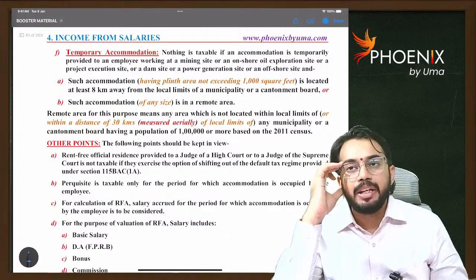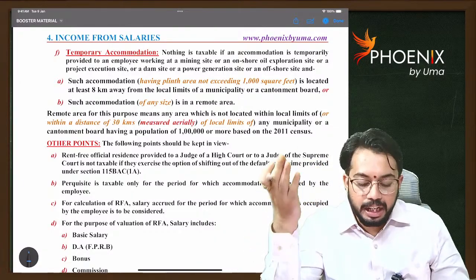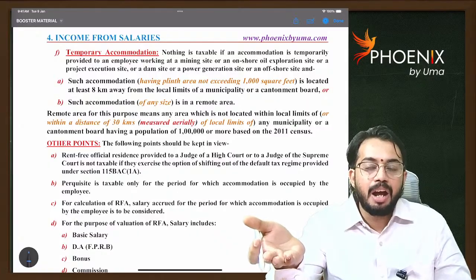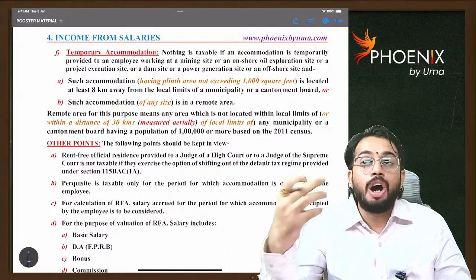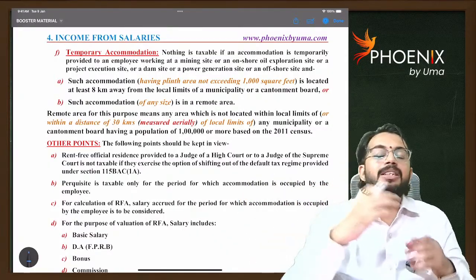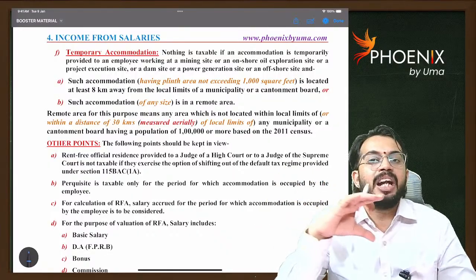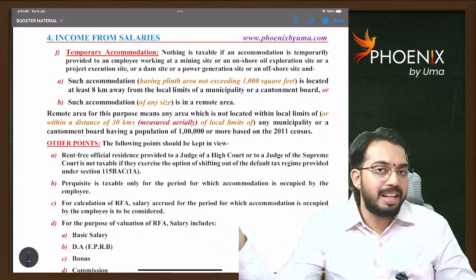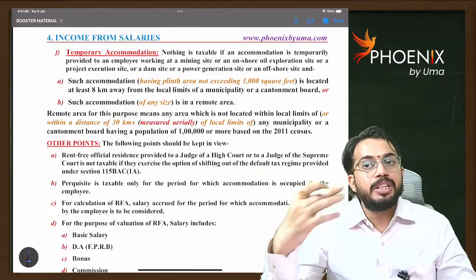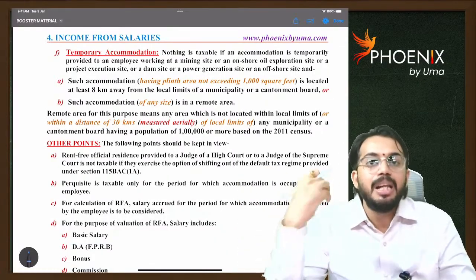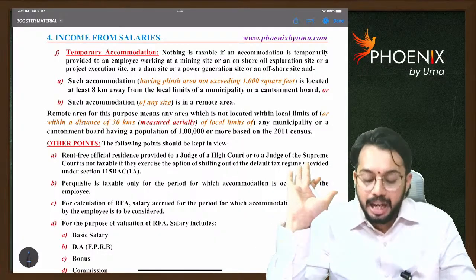Now, temporary accommodation. If temporary accommodation is provided in a remote area, or on-site, or onshore or offshore, that means temporary accommodation is provided in the sea or in the sand near the sea, then such temporary accommodation is not at all taxable. The temporary accommodation is fully exempt.